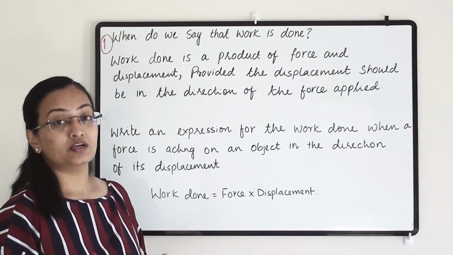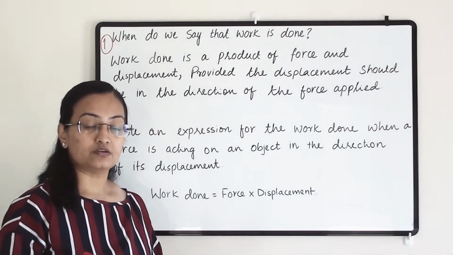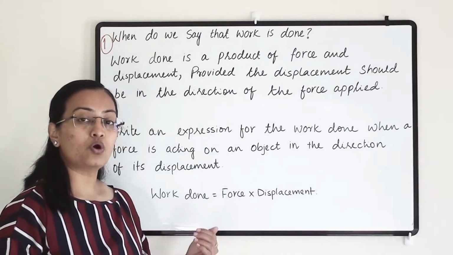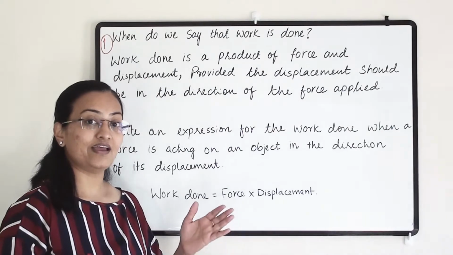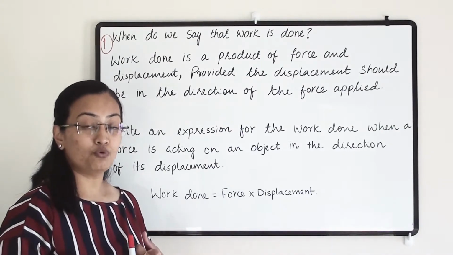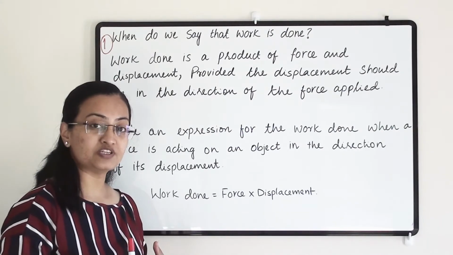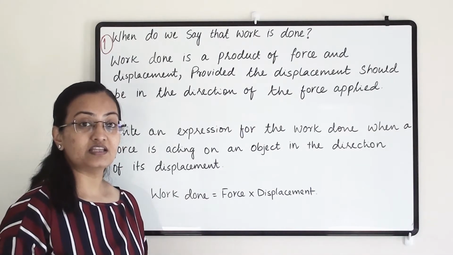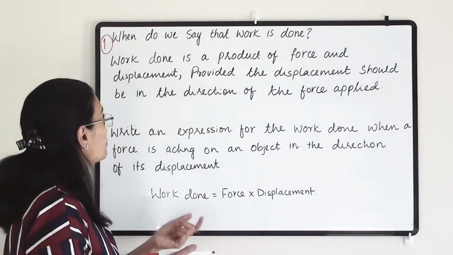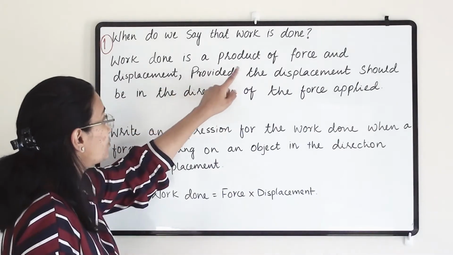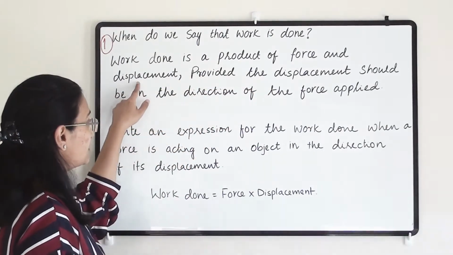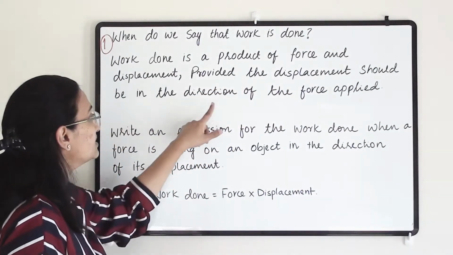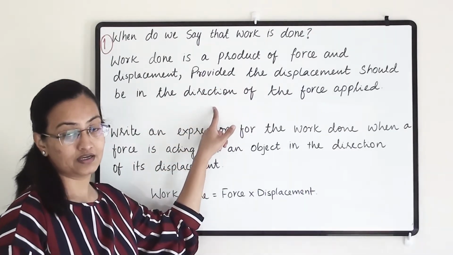Work done equals force into displacement. Whatever force we apply on an object causes some displacement, and the direction of the force acting on the object and the direction of displacement should be the same. Then only can we say that work is done. So work done is a product of force and displacement, but what is the condition? Provided the displacement is in the direction of the force applied.